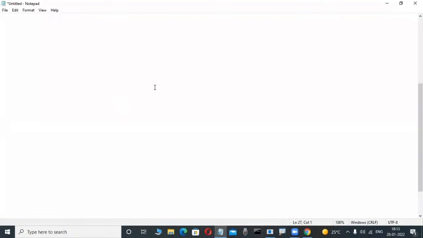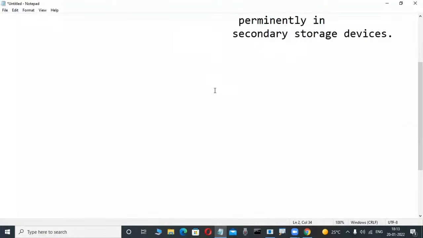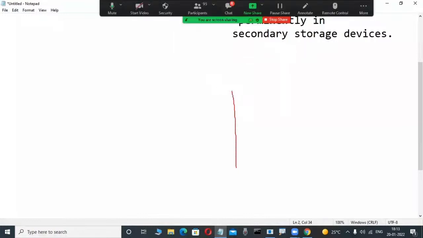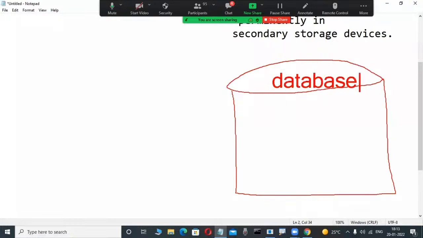Suppose I'm a first-time newcomer. How am I thinking? Maybe database is nothing. Suppose I'm installing Oracle software, which is one of the database software. Whenever I install Oracle software into my system, some place is automatically created in the hard disk. Maybe this place is called the database. Many people think like that: in this place we are storing data, a random collection of data. That is absolutely wrong.